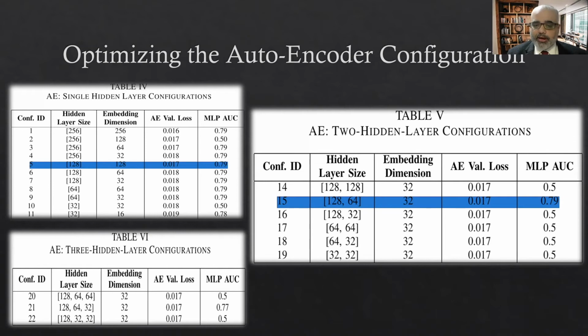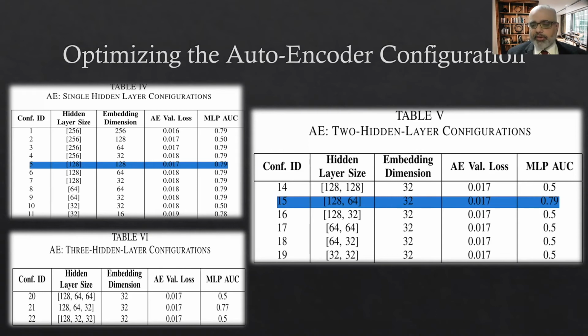So for the next stage, when we try two-layer autoencoders, we stop at a maximum of 128. Since every subsequent layer tries to reduce the number of neurons, or at most keep it the same, for the second layer we also have not gone above 128. We see from these experiments that a configuration of 128 and 64, which is a two-layer autoencoder, with the first layer 128 and the second layer 64, gives us the best results. We are talking in terms of the encoder; obviously the decoder takes the opposite architecture.